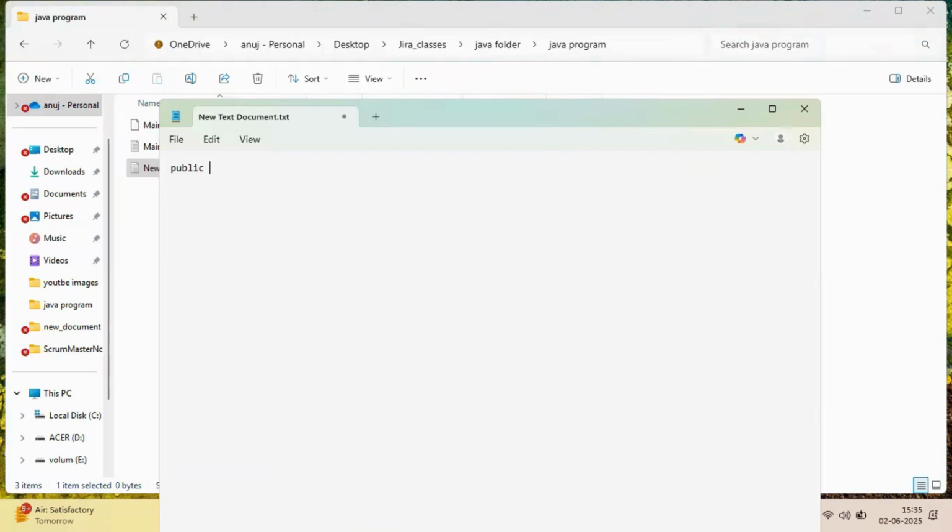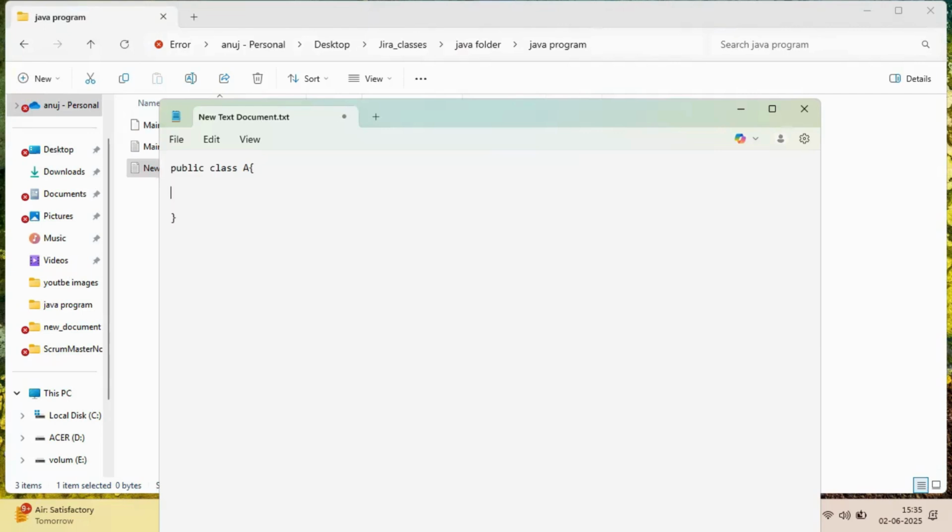Now see how to create a class. The class name should start with a capital letter, like A is a class. Anuj can also be a class name. I am simply writing the name A. Curly braces, open and close.